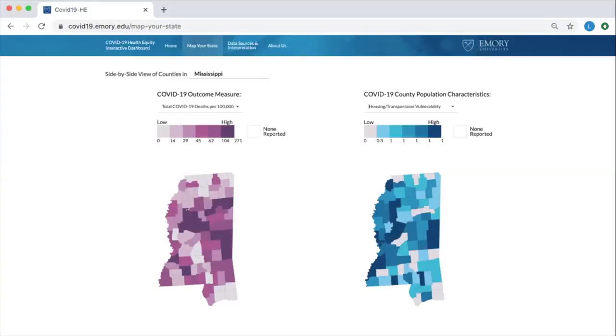Take a look for yourself at these maps and see the relationships you can visualize between COVID-19 and county characteristics related to poverty.